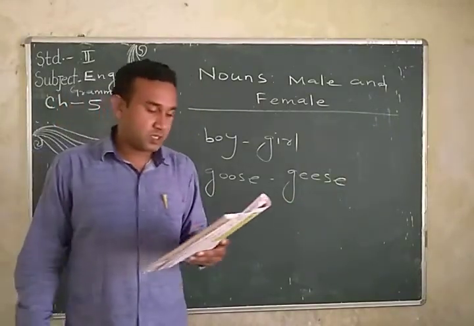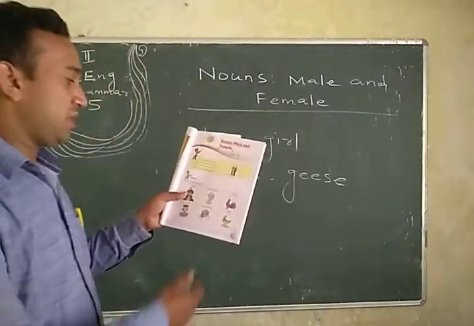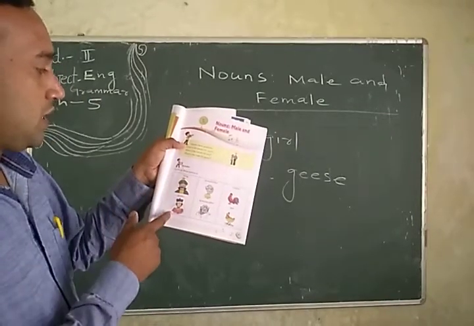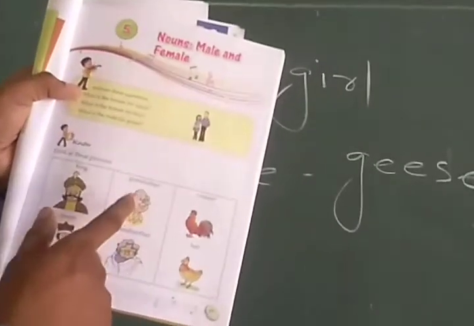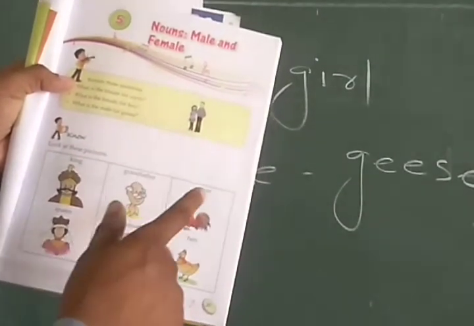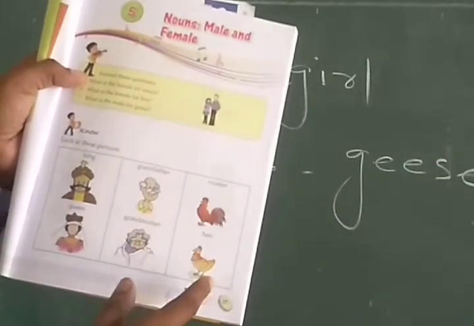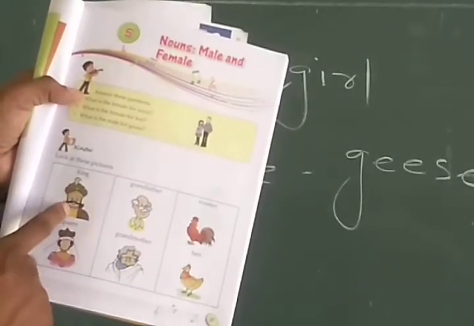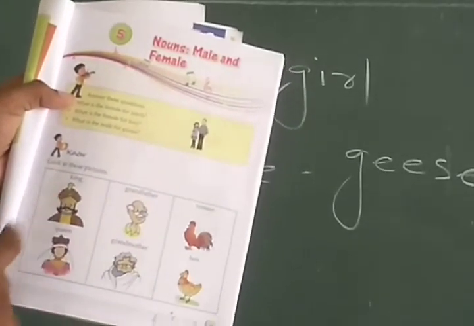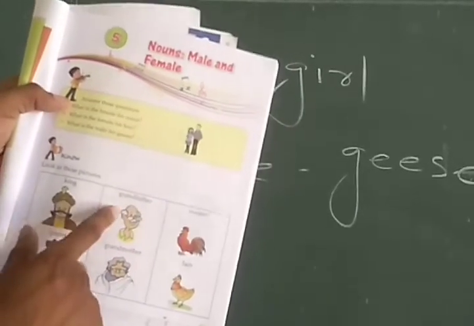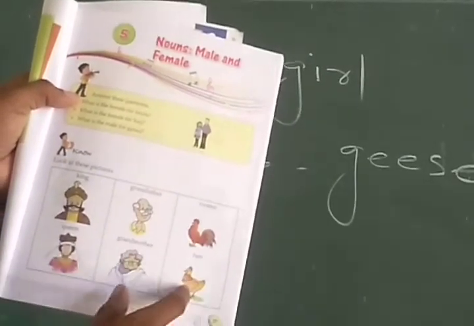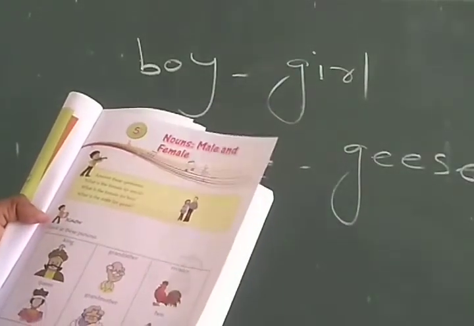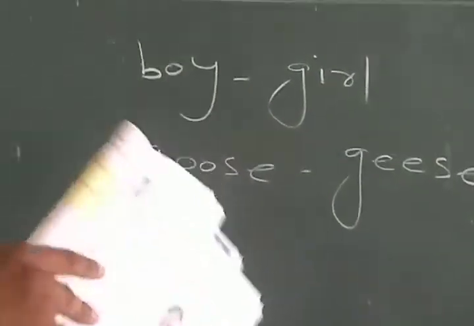So, dear students, look at this picture. Some pictures are here. King. The female word is queen. Grandfather. The female word is grandmother. Rooster. The female word is hen. Rooster का hen. So, first look at this picture. King, queen, grandfather, grandmother, rooster, hen. So, you just need to know what is female and what is male.